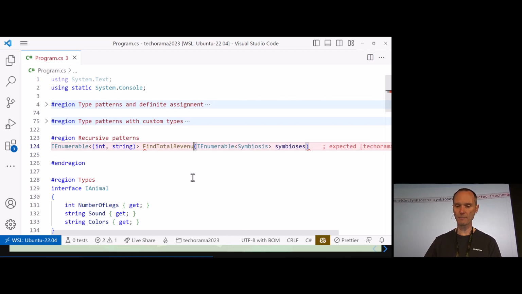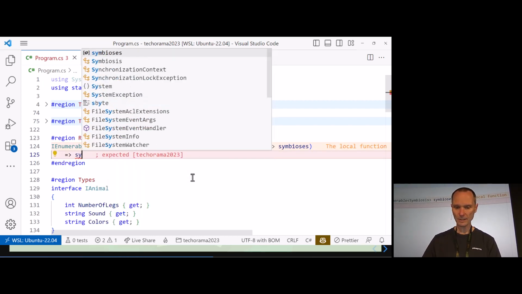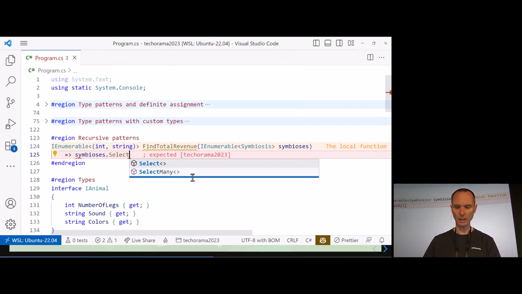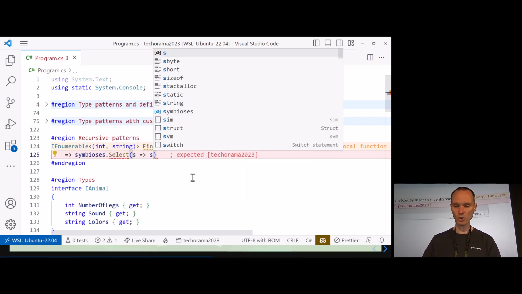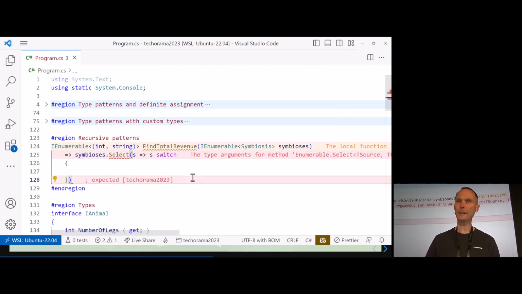Let's call it this way, and we get a collection of symbiosis records, and we need to return the amount of money for each picture that we make and a little description to just remember why we are earning this money. This is what we are returning, so this is a tuple. We are returning a tuple here. So let's write it here in an expression-bodied member form. Let's do a symbiosis. This is our thing here, and we go here and then do a switch. But this time we are not going to use a switch.